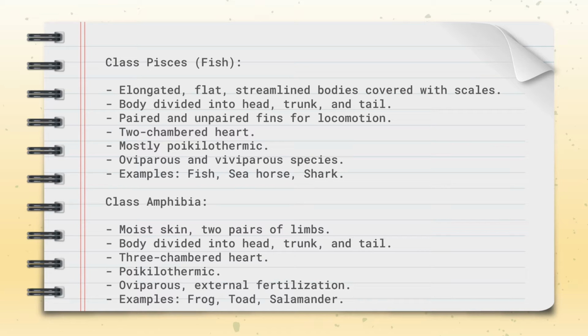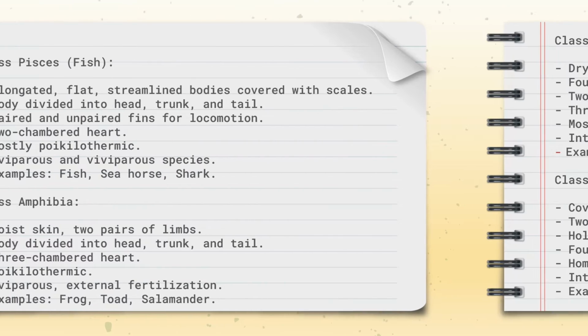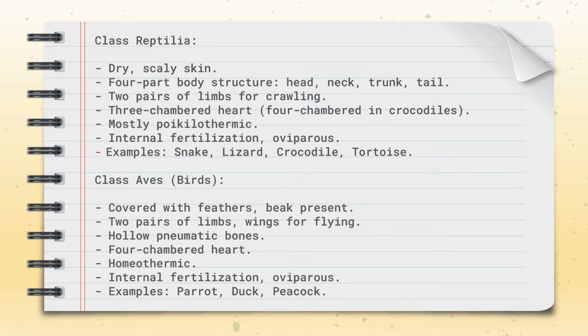Class Reptilia: dry, scaly skin, 4-part body structure: head, neck, trunk and tail, 2 pairs of limbs for crawling, 3-chambered heart, except crocodiles which have 4 chambers, mostly poikilothermic, internal fertilization, oviparous. Snake, lizard, crocodile, tortoise. Class Aves: covered with feathers, beak present, 2 pairs of limbs, wings for flying, hollow pneumatic bones, 4-chambered heart, homeothermic, internal fertilization, oviparous. Parrot, duck, peacock.